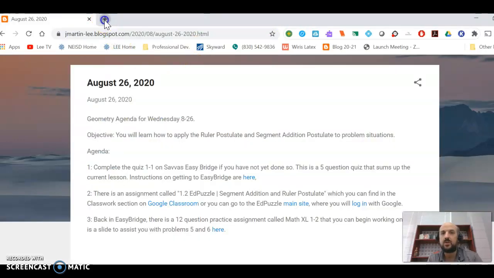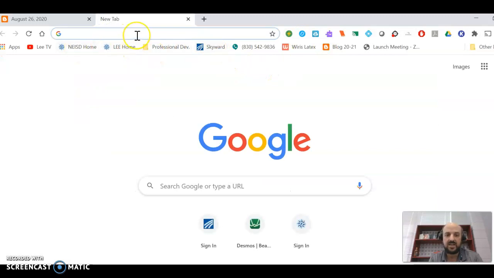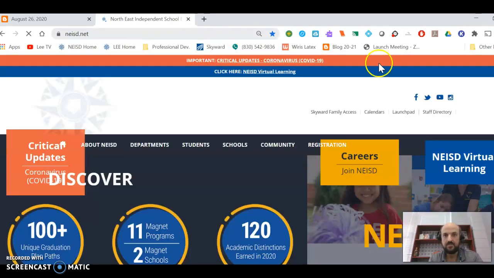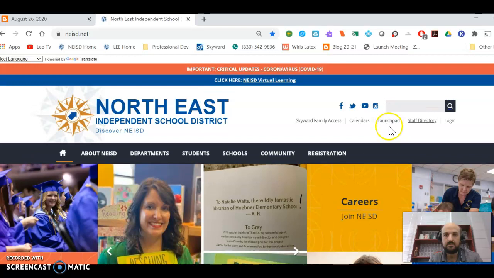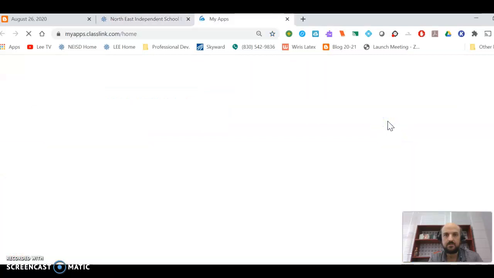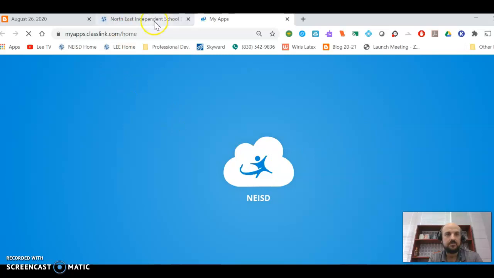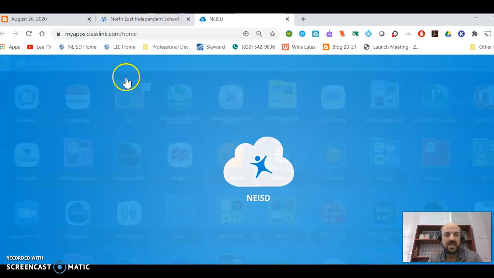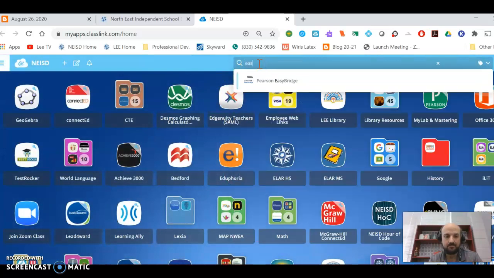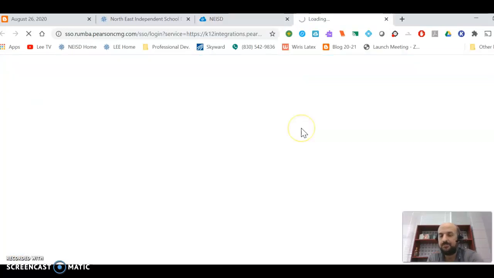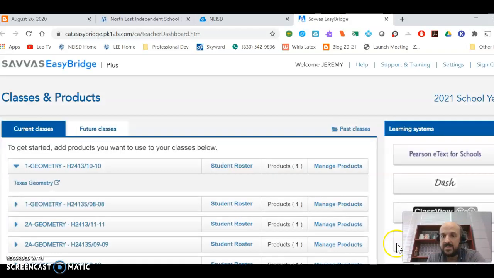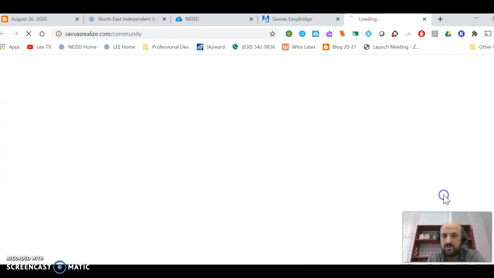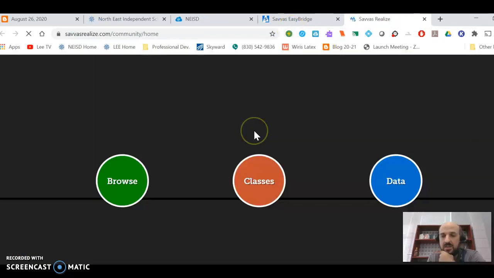Now, when you go into EasyBridge, it looks like this. I'll start at neist.net. I can click on my launch pad. And I type easy. So easy to do. Okay? Then you access Realize, and that is that. Now, make sure that when you access the Realize, that then you can go in and do the assignment.